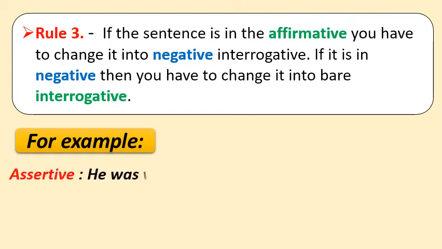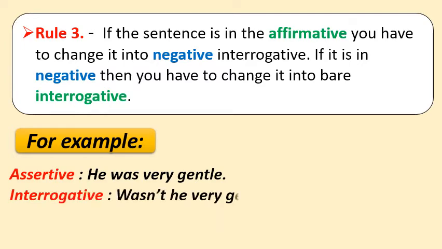Number 1, he was very gentle. As you can see, the sentence is in positive sense. So when we change it into an interrogative sentence, we have to use not. So we have to make negative sense. So the sentence will be: Wasn't he very gentle? At last, a question mark. So let us see one more example.